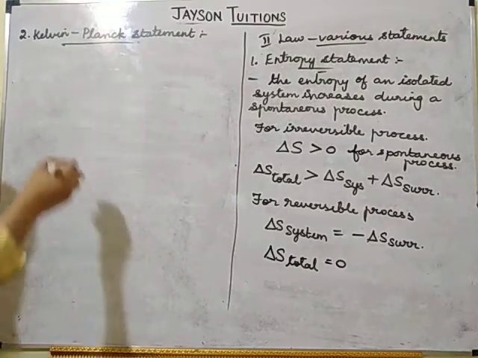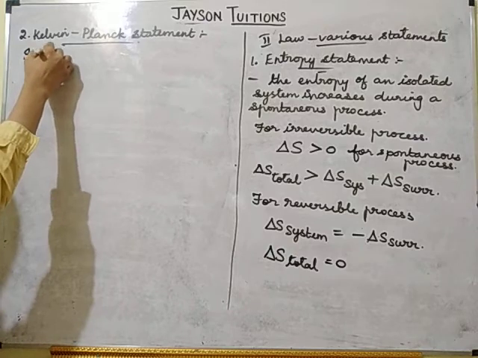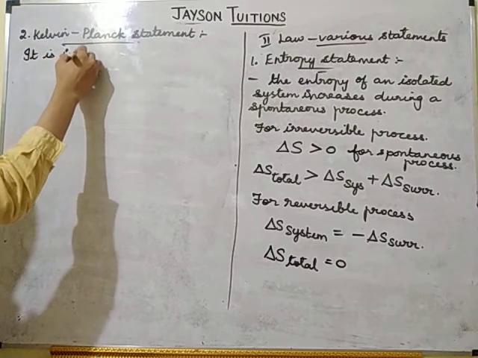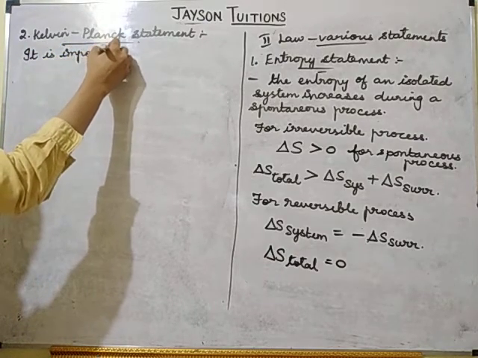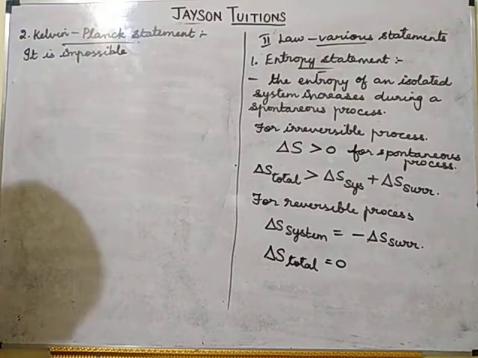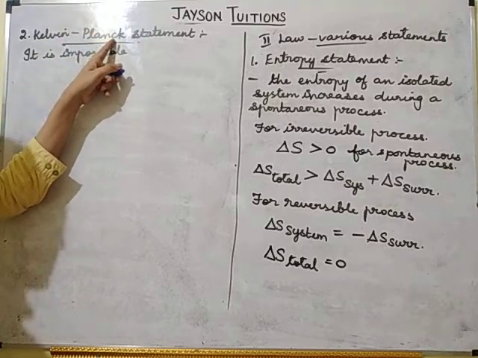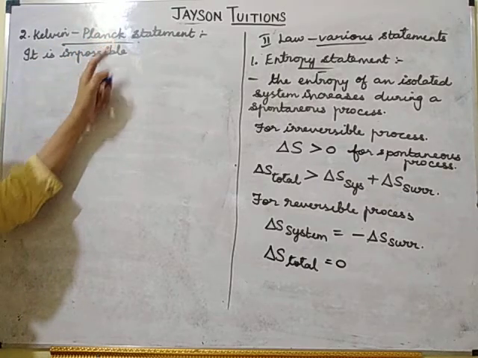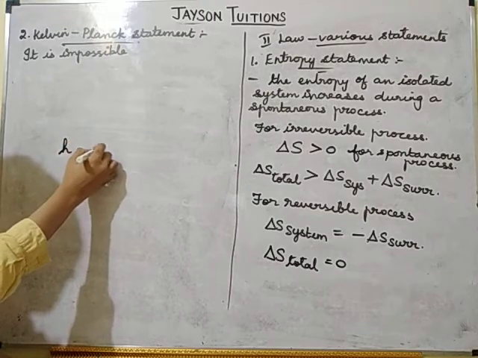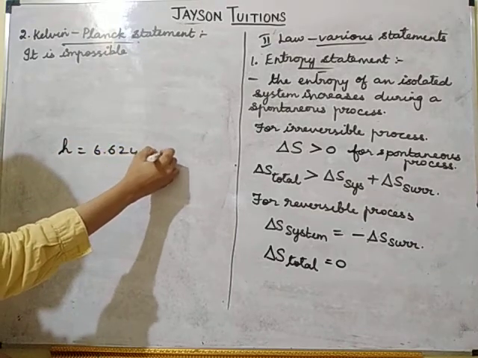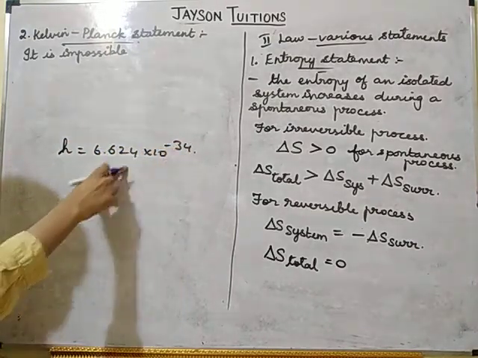Kelvin is the scientist who invented the Kelvin scale. 0 degrees Celsius is equal to 273 Kelvin. Planck is the scientist who introduced Planck's constant. Planck's constant h is equal to 6.624 into 10 power minus 34.